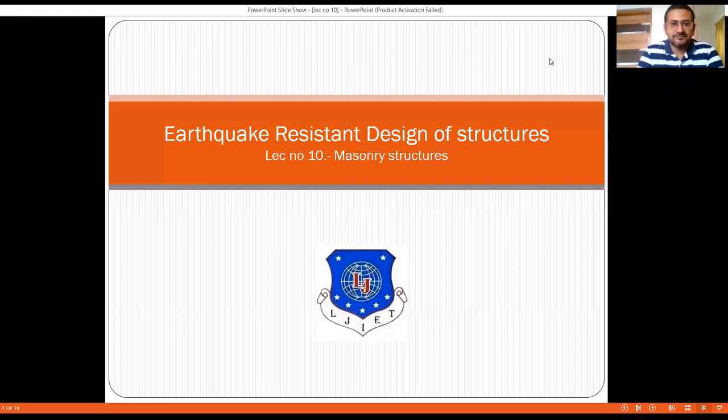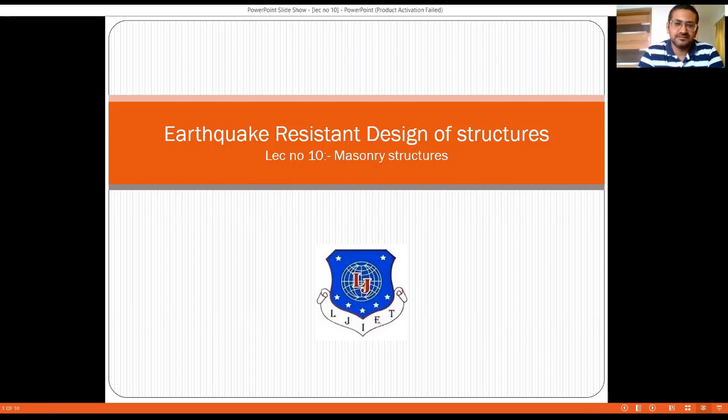Hello friends, welcome back to this lecture series on earthquake resistant design of structures, where we are discussing the behavior of different types of structures and the effect of different shapes, layouts, and configurations on the performance of the structure under the earthquake forces. In the previous lecture, we discussed at length the architectural features and their effects on the building, and those discussions were limited to RCC structures.